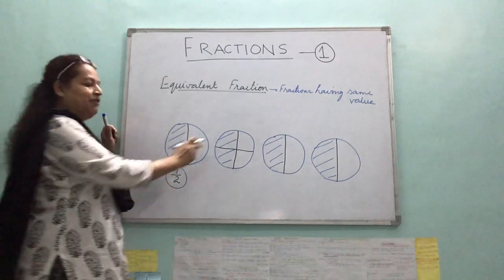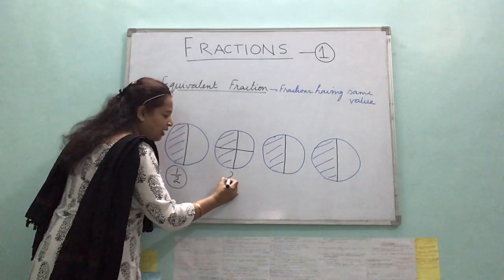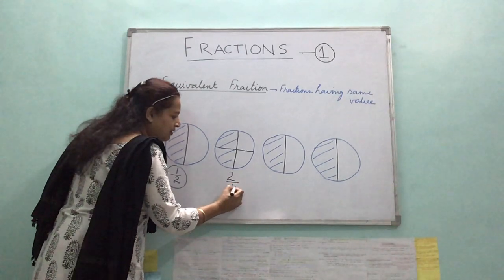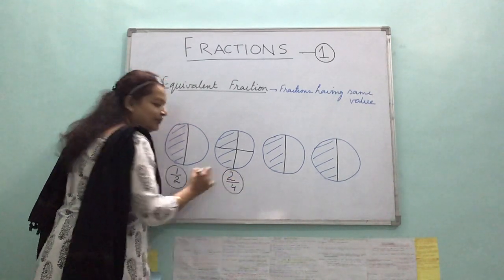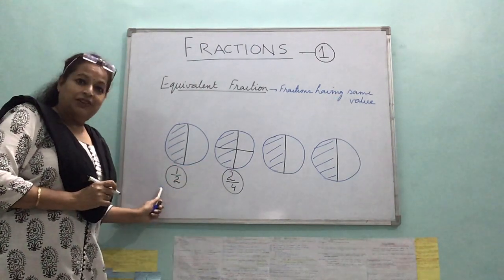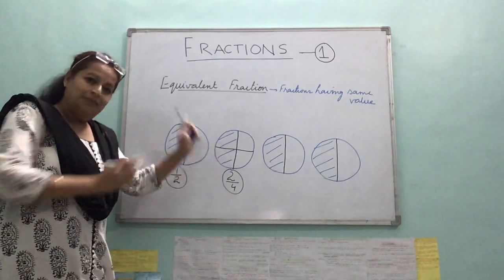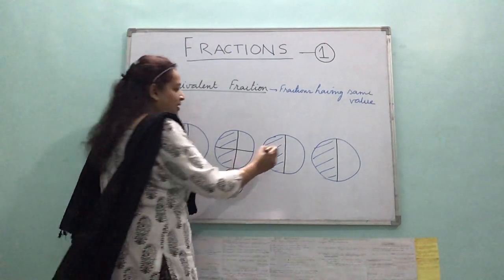Now, what is the fraction here? How many parts have been shaded? 2. And how many number of equal parts? 4. Same, but fractions are different. 1 by 2, 2 by 4. But the value is same because it's the same part, right? Okay. See here.